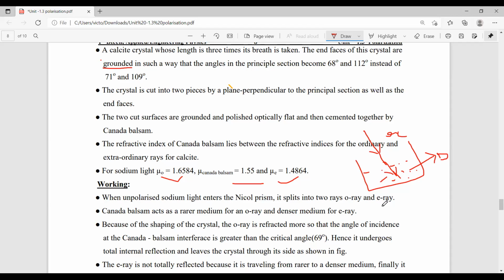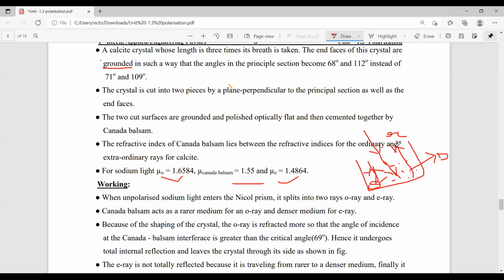If, in case, we start the torchlight here, that means into the water, the light cannot travel from water to air easily, because light cannot travel from denser to rarer easily.